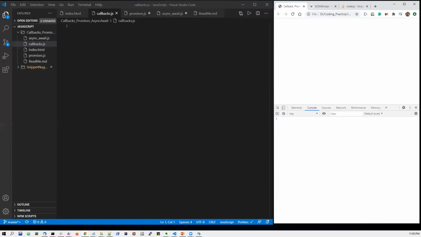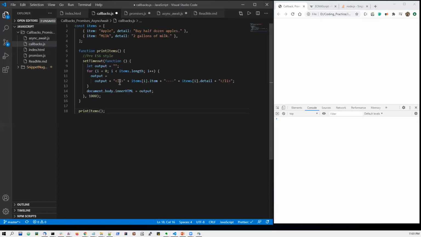Let me write a small utility function here. So let us take an array of two objects. Item is one of the attributes in the first object, and detail is another attribute, and these are all the values you can see here. So apple has its detail, milk has some details. This is basically a grocery items list. And here there is one printItems function. So this function basically prints it.